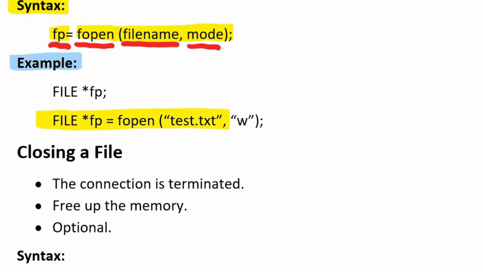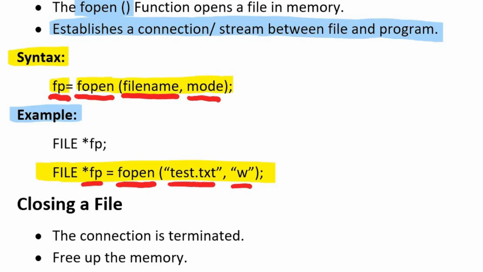In this example, a file test.txt is opened in write mode by using the fopen function, and the variable fp is pointing towards this file.